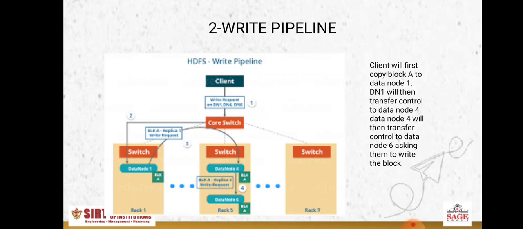The next step is that you can see the control is getting transferred from data node 1 to data node 4, and from data node 4 to data node 6. So this is the architecture of the writing pipeline, in which the client is storing data. In step number 1, the client first stores data in data node 1, then the control diverts to data node 4, and the client stores the file in data node 4, and finally the control is transferred to data node 6, where at last the file is stored. In this way, the write operation is done.